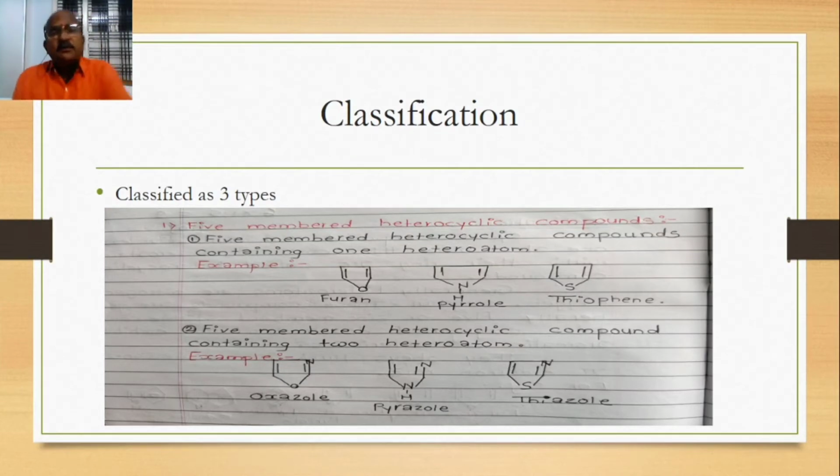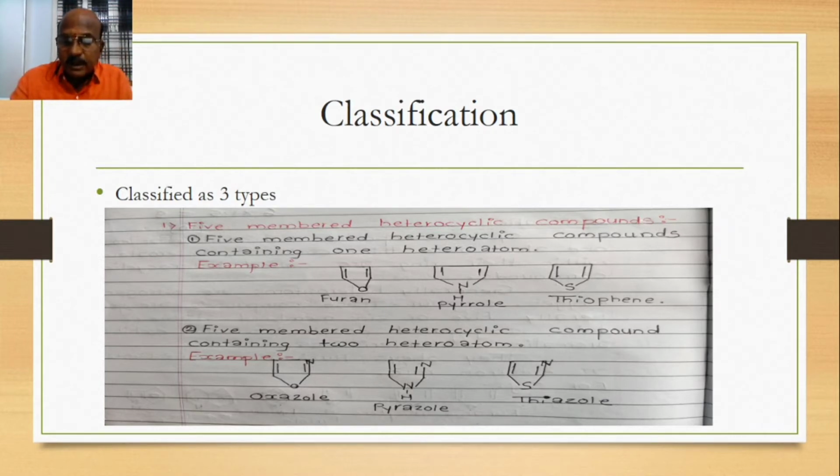The second point given in our syllabus is their classification. Generally, they are classified depending upon their structure into 3 types. One is the 5-membered heterocyclic compounds. Some examples are furan, pyrrole and thiophene. Furan contains oxygen as the heteroatom. Pyrrole contains nitrogen as the heteroatom. Thiophene contains sulfur as the heteroatom. These are the first class in the classification of heterocyclic compounds.